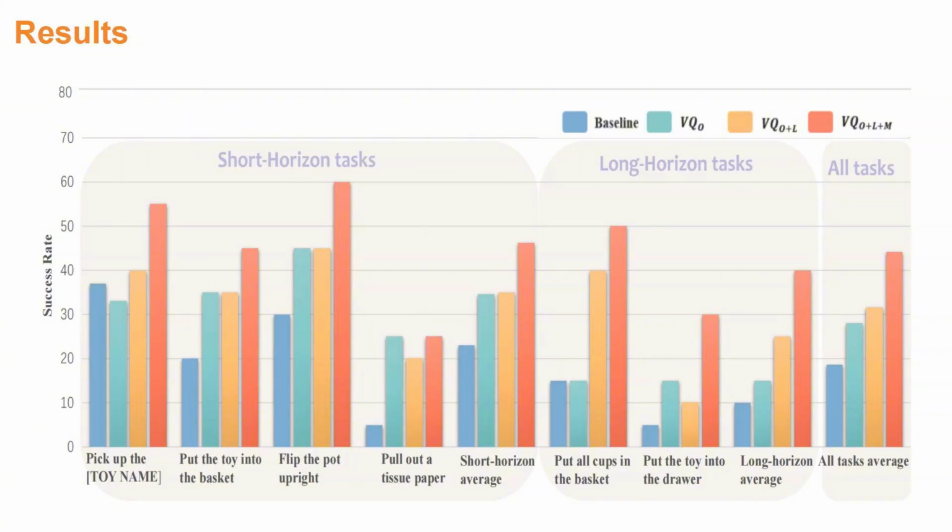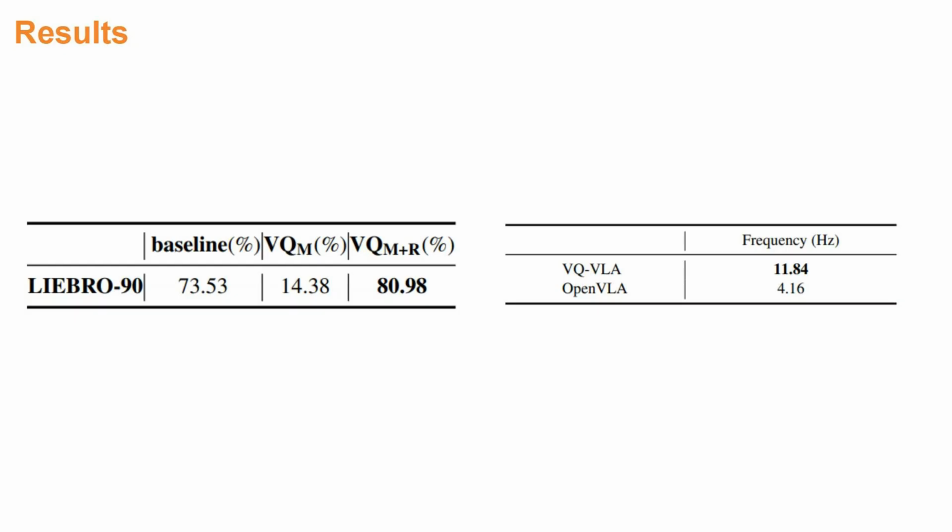In the simulation experiment, to avoid potential performance inflation from in-domain data during evaluation on Libero 90, we trained the VQ-VAE action tokenizer on completely out-of-domain Maniskill and RLBench simulation data, rather than Libero data. The results demonstrate that VQ-VLA reached 80.98%, outperforming the OpenVLA baseline by 7.45%.